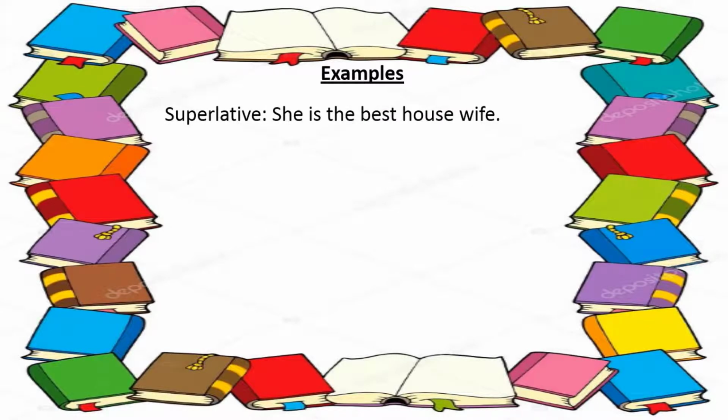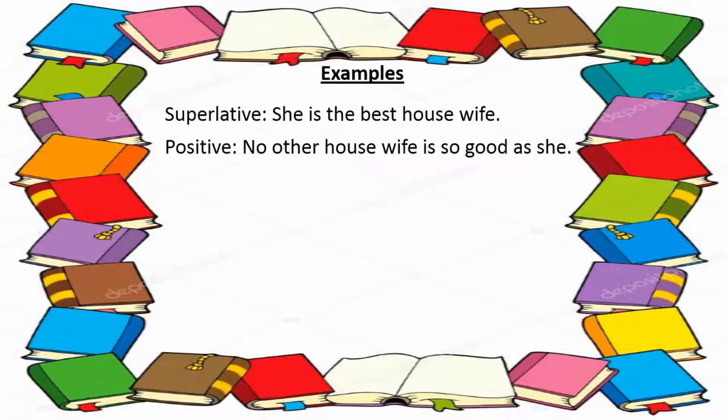Superlative: He is the best housewife. We know that whenever we find "the" plus superlative form of positive degree, we have to make it positive in that way. So firstly use "no other." So "no other," then the last part of the superlative degree, "no other housewife," then a verb "is," plus "so," plus positive form of superlative degree. Best is the superlative form, so the positive degree is good. So we will write: No other housewife is so good as she.